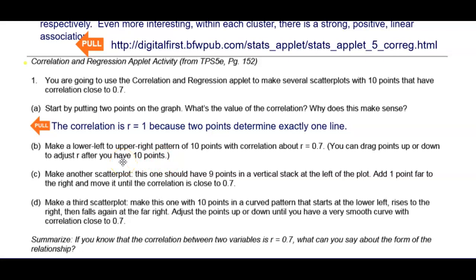And I want, again, I'm going through and showing you how to do this online. I want you to do it as well. I want you to try and pause the video and construct these scatter plots on your own to see if you can get the same result that I do.